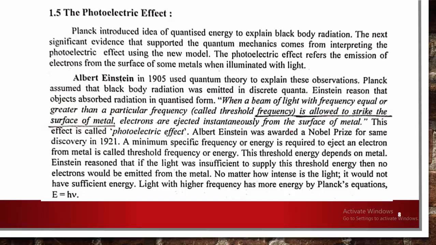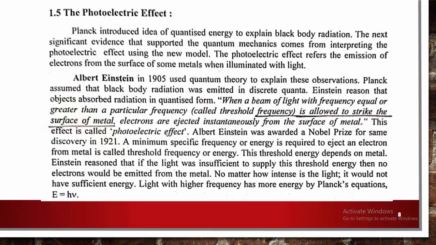Therefore, when a beam of light with a frequency equal to or greater than a particular frequency, known as the threshold frequency, is allowed to strike the surface of a metal, certain electrons are ejected instantly from the metal surface. This is called the photoelectric effect.